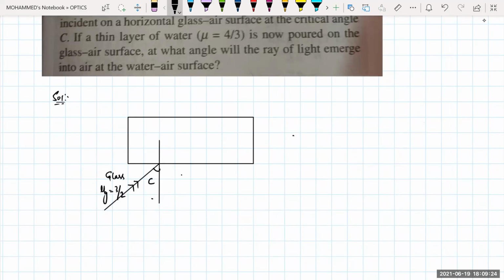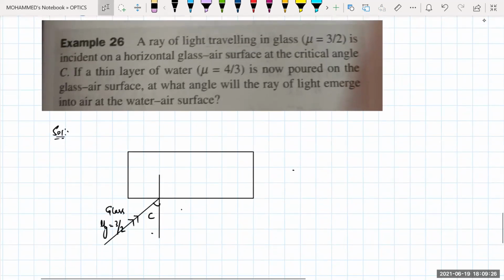Now see the question. A ray of light is traveling in a glass of mu equal to 3 by 2 and is incident on a horizontal glass and air interface at a critical angle C. Critical angle means the ray of light will go parallel to the surface and the value of r will become 90 degrees. Imagine this is actually air right now. So when it is air, this will be the angle of refraction. So r will be equal to how much? 90 degrees. Isn't it?